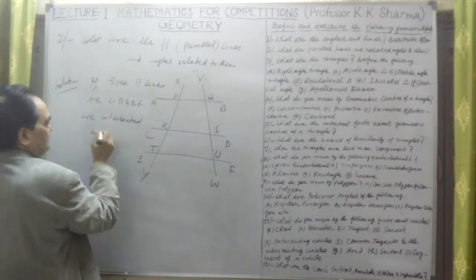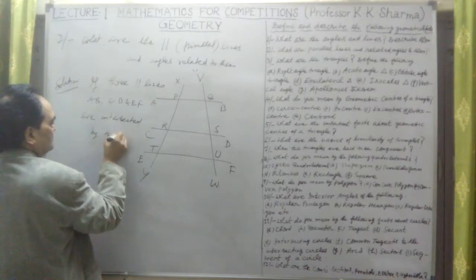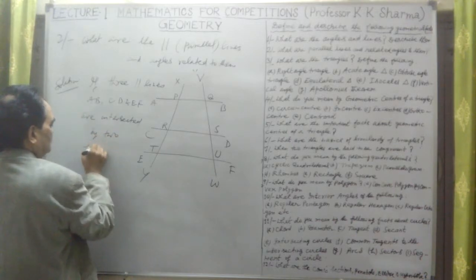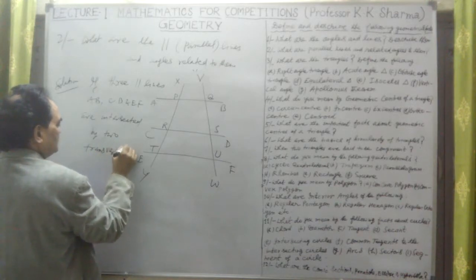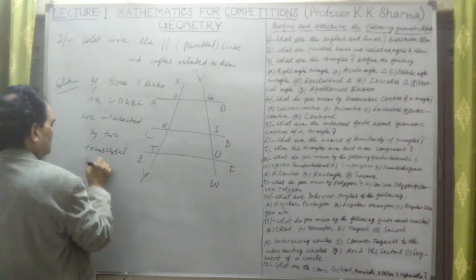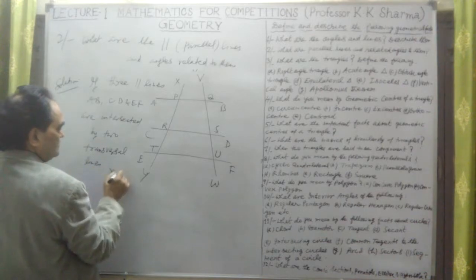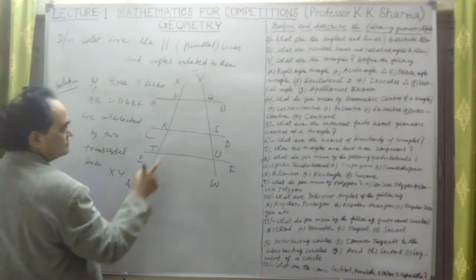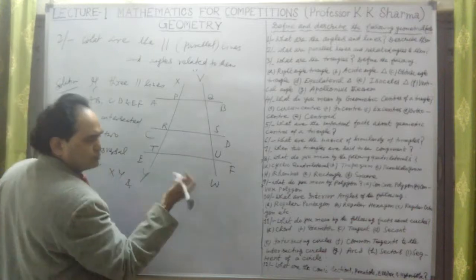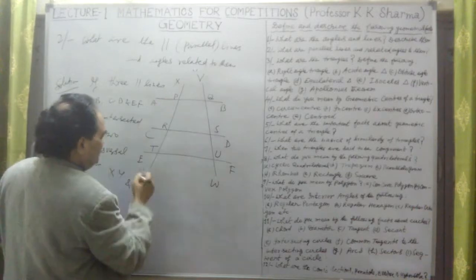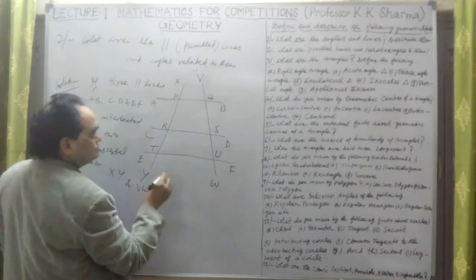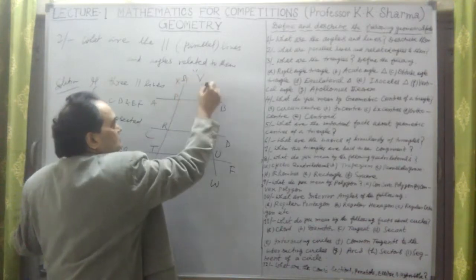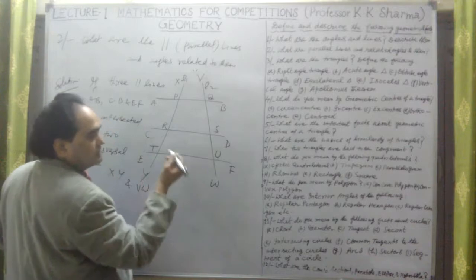Are intersected by two transversal lines, X, Y, and we can take them as L1 and L2, no problem, or we say line XY and line VW. Let's take this as line L1 and this as line L2, no problem.